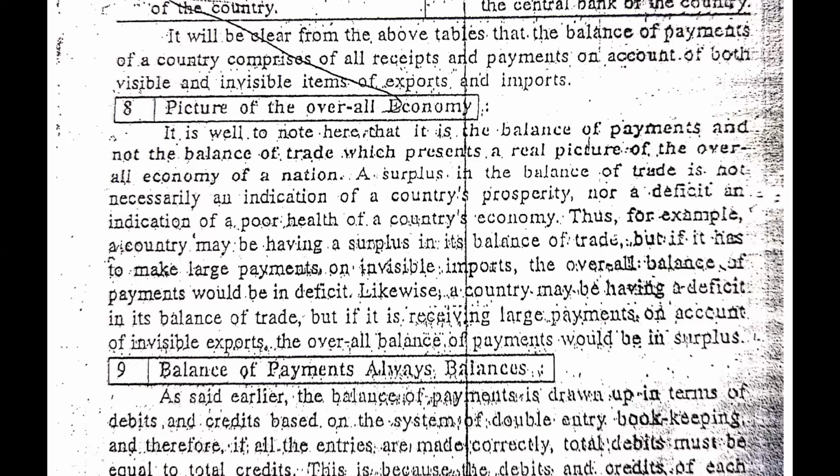But the balance of payment considers the transactions of both visible and invisible, goods and services. So it might be possible that when there is a surplus in the balance of trade, we need to make more payments for invisible goods or services, so there might not be a surplus in the balance of payment.